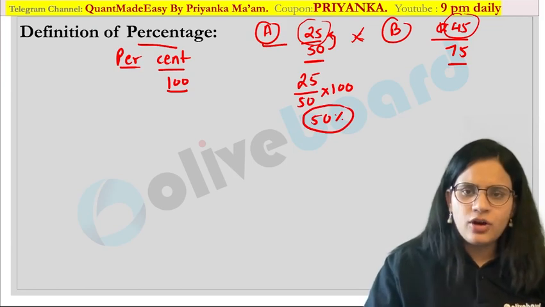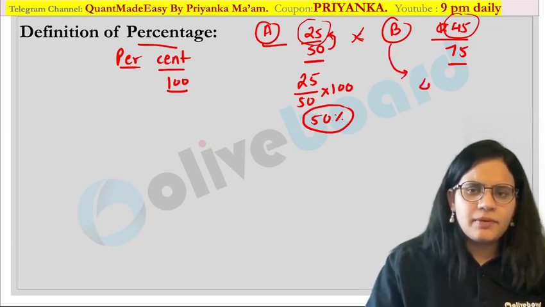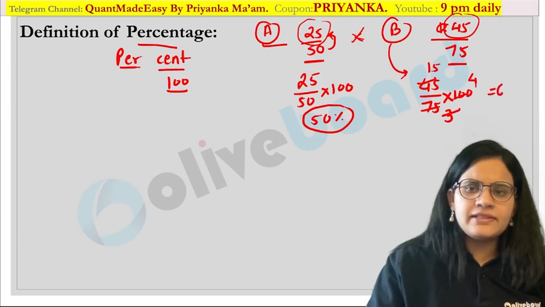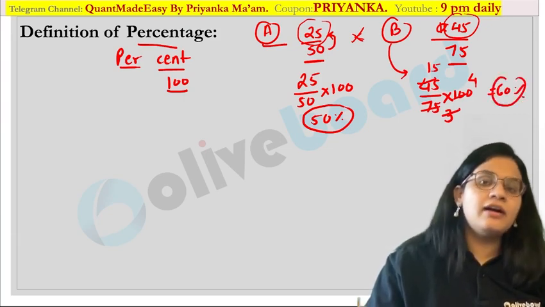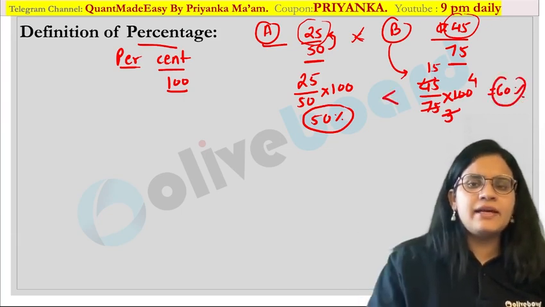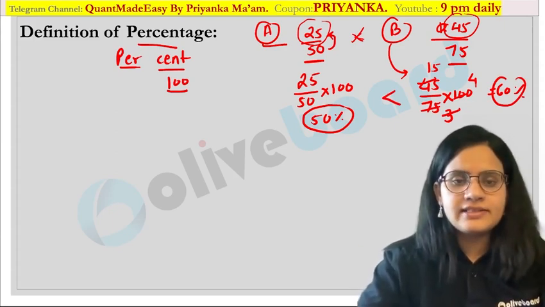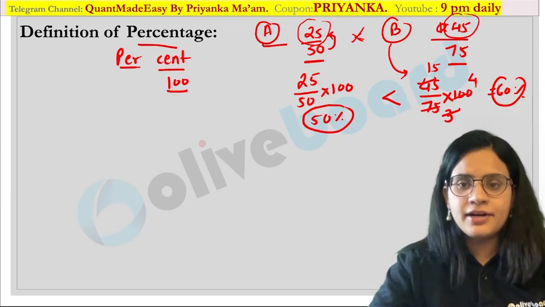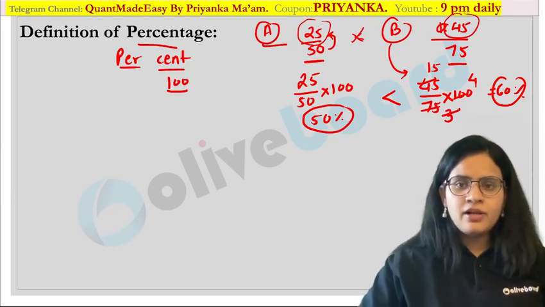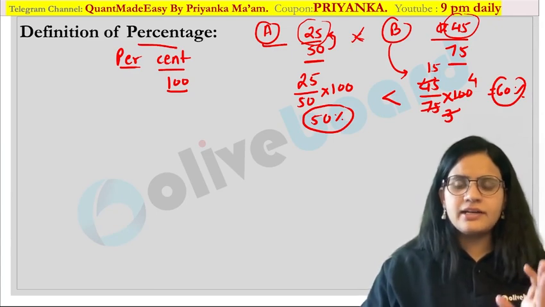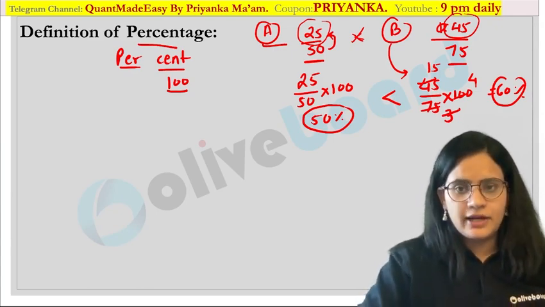Now let us talk about B. B has performed 45 marks out of 75. Let us multiply this by 100. 25 3s are 75, 25 4s are 100. This is 15. That means he has got 60% marks. Now you can definitely say B has performed better than A, because both of their references are the same, which is nothing but a 100% value. Are you getting my point? So whichever value you calculate with respect to 100 is called a percentage value.